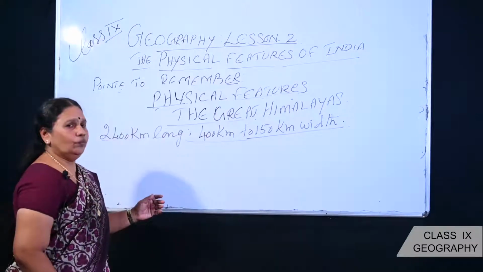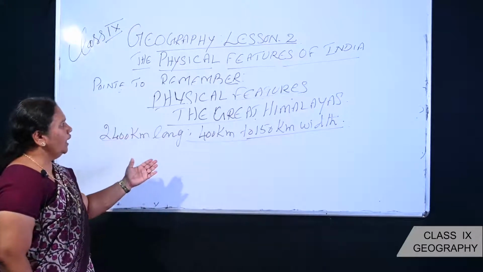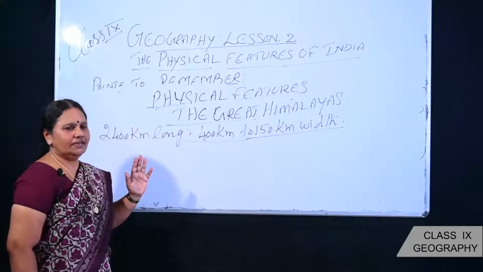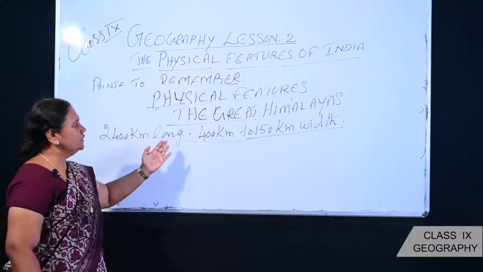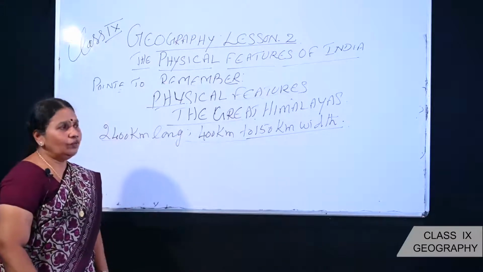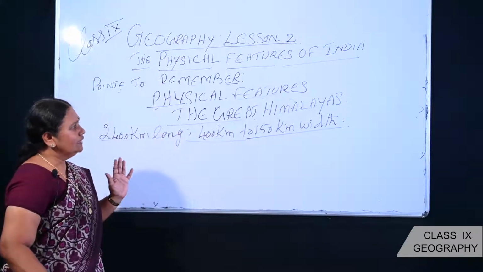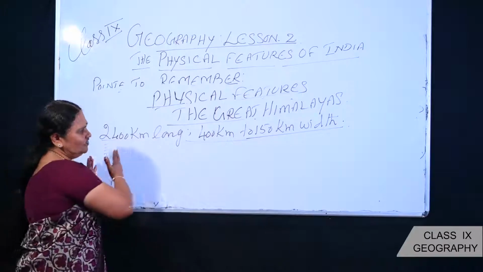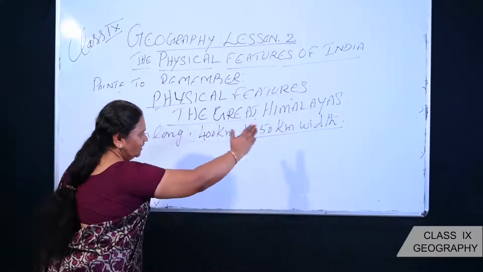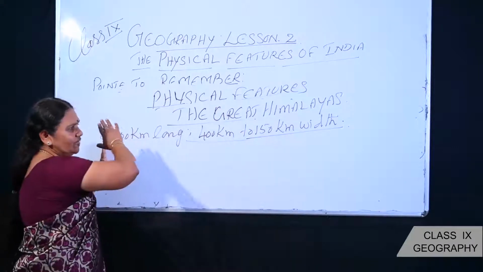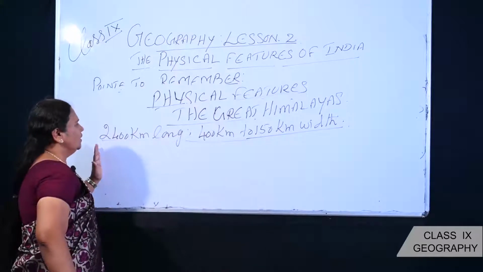Now, when we are talking about the first major relief feature, the Great Himalayas. The Great Himalayas cover the northern side, the entire area from west to east in the map. How many kilometers?